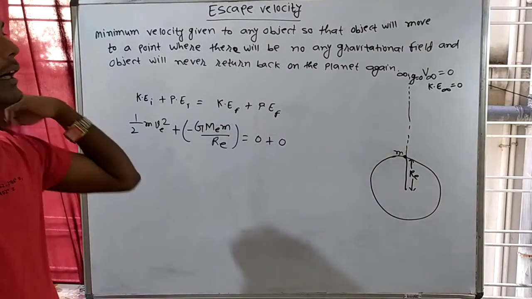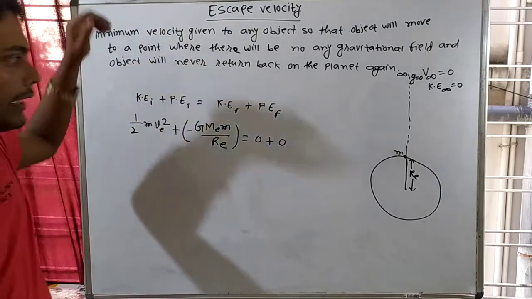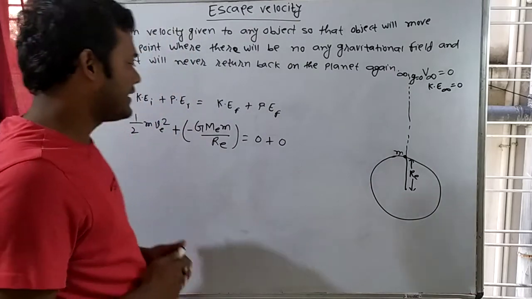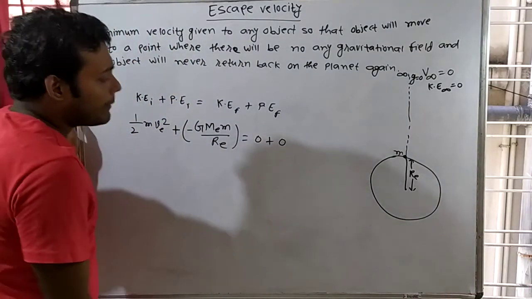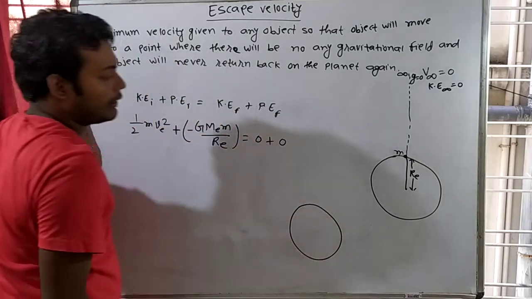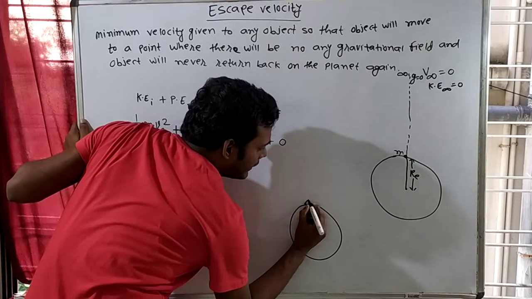First you have to understand the definition of it. But before understanding the definition, let us understand the concept behind escape velocity. Suppose that this is Earth. And on this Earth, suppose I throw any object, then what will happen?